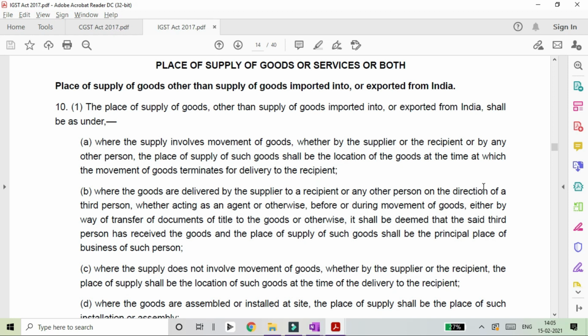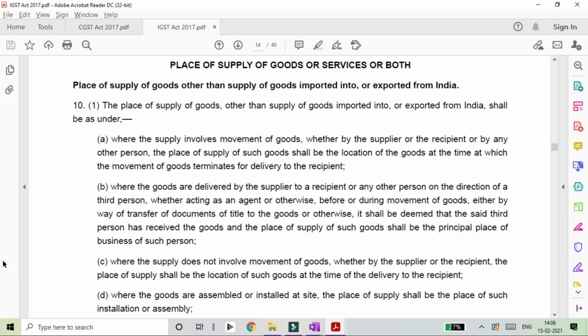Section 10(1). The place of supply of goods other than supply of goods imported into or exported from India shall be as under. A. Where the supply involves movement of goods, whether by the supplier or by the recipient or any other person, the place of supply of goods shall be the location of the goods at the time at which the movement of goods terminates for delivery to the recipient.